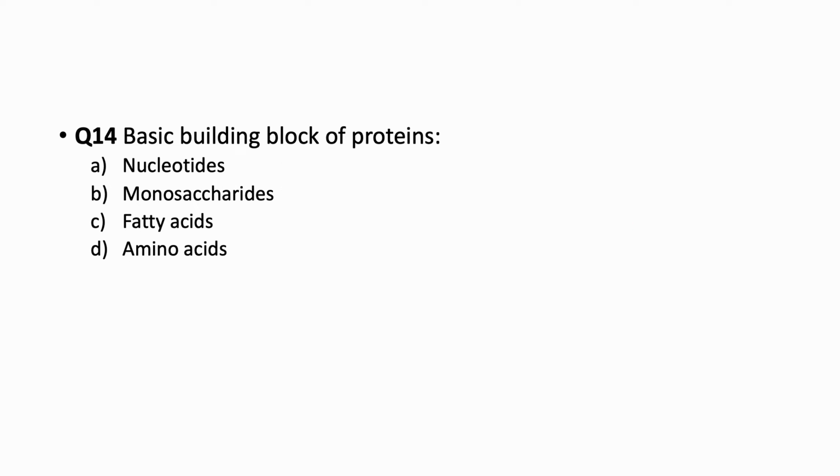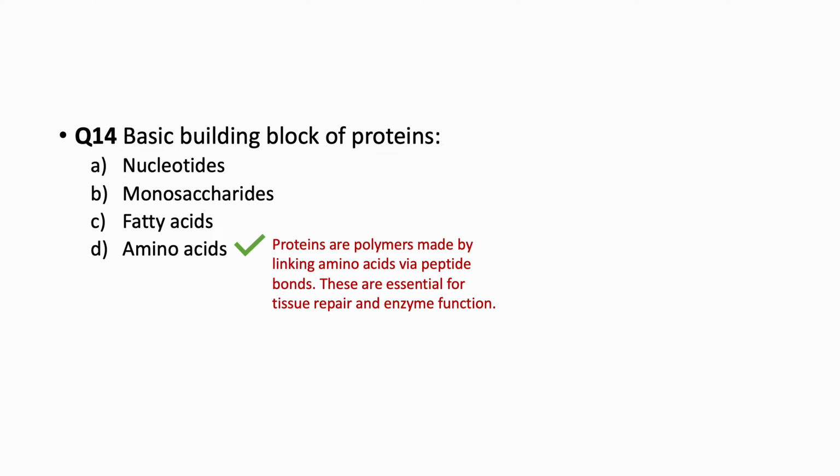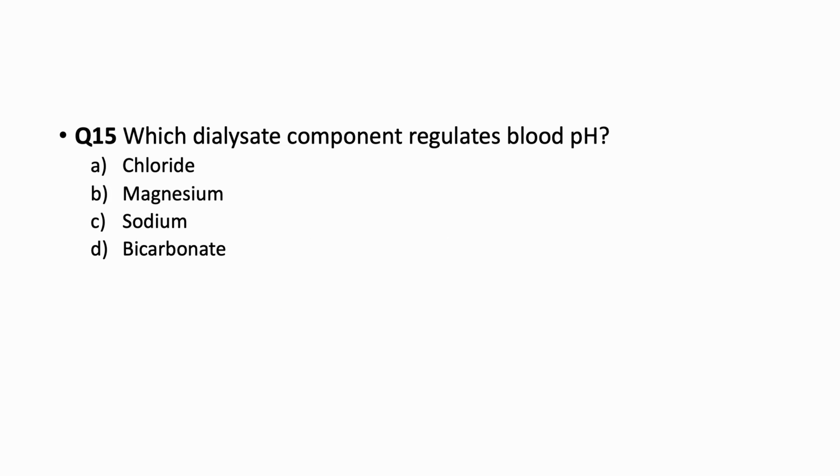Moving to the fourth question, what are the basic building blocks of protein? So this is particularly a factual question. Many of you have studied it in your class 12th biology. So the answer will be amino acids. Proteins are polymers made by linking amino acids via peptide bonds. These are essential for tissue repair and enzyme functions.